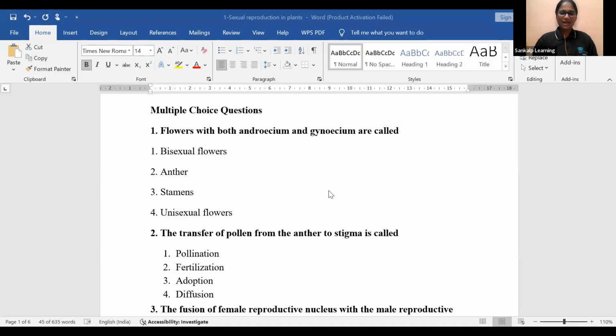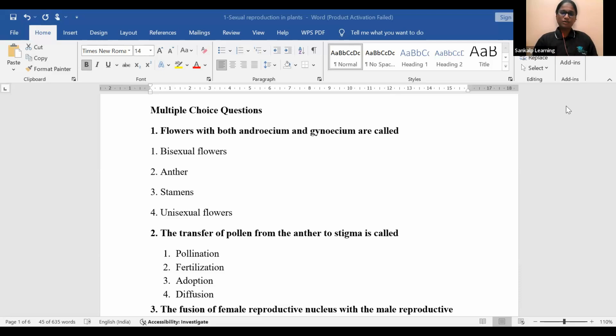I am happy. So flowers with both androecium and gynoecium, androecium means the male reproductive part, gynoecium means the female reproductive part. When both reproductive parts are in the same flower, we call that flower a bisexual flower. So bisexual flower is the right answer here.